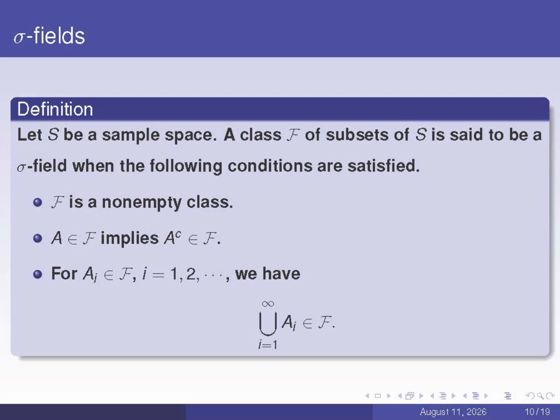The first condition is that F must be a non-empty collection, that is, F cannot be the empty set. The second condition is that F must be closed under complementation, that is, for any element A in F, its complement set A^C is also an element of F. The third condition is that F must be closed under countable unions, that is, when A_i are all elements of F, their countable union is also an element of F, as shown in the last mathematical expression.